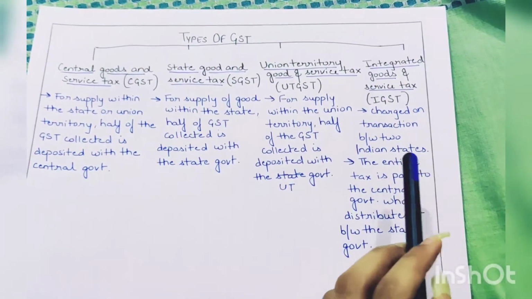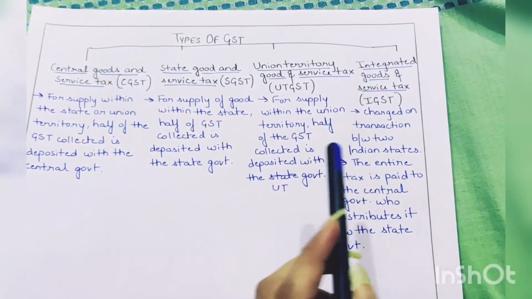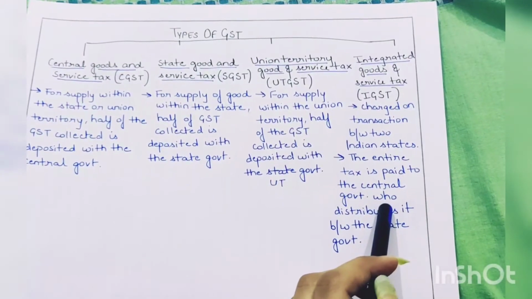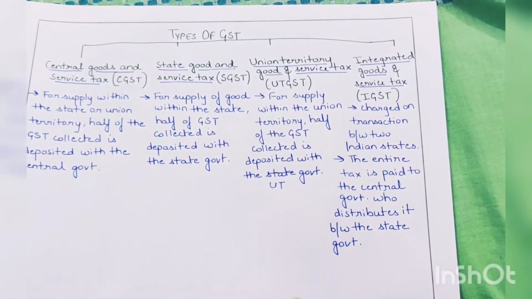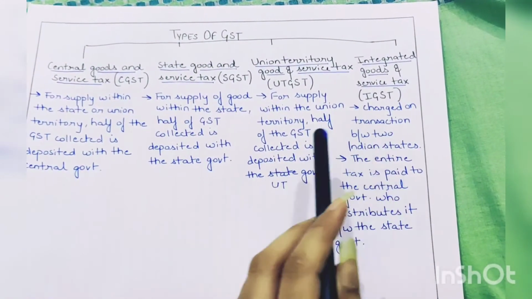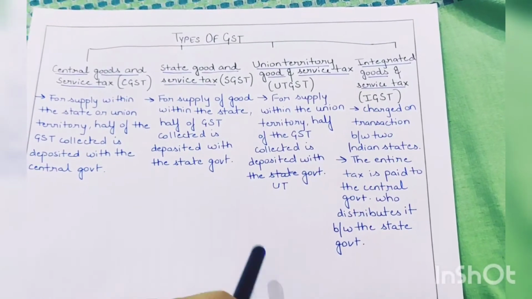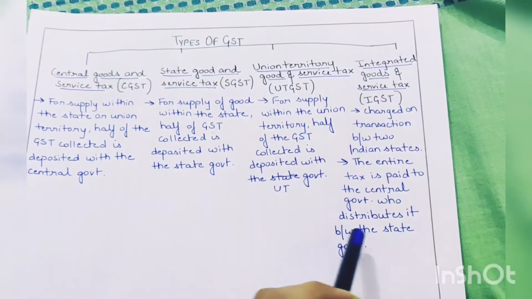Next comes the Integrated Goods and Service Tax. This is the tax which is charged on transaction of a good between two Indian states. So if a good is being exported from Delhi to Mumbai, the tax imposed on the good will be known as Integrated Goods and Service Tax or the IGST. Now here the central government will take all the 18% of the tax and will distribute it between the state governments.